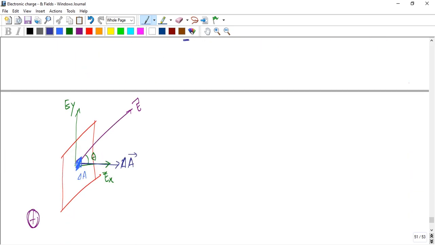So the x component of the electric field is basically E cos theta.